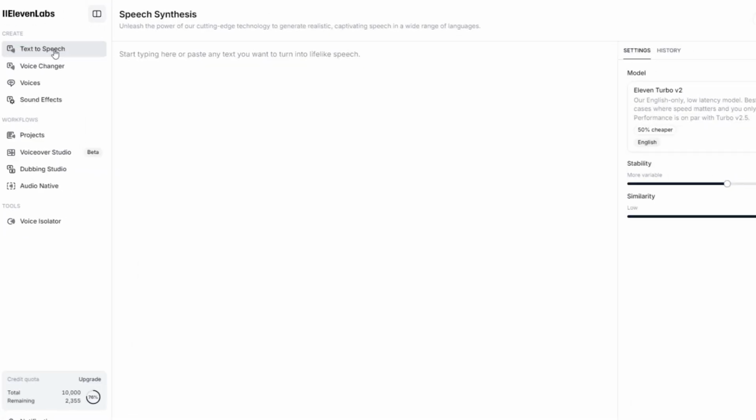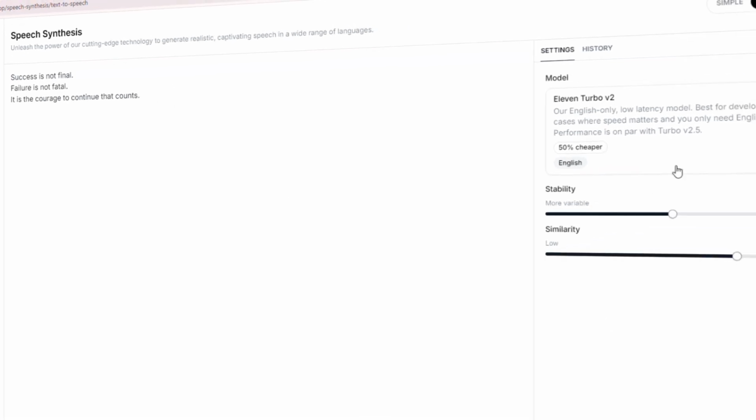For this, we're diving into 11 Labs, the top AI voice generator currently available. With 11 Labs, you can either clone voices or generate your own, adjusting stability and pitch to achieve the perfect sound.